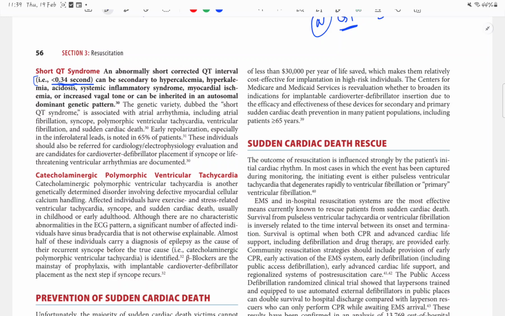HOCM and this, how do we find out? These patients have a normal ECG and no characteristic abnormalities on examination. Many times they are thought to have seizures because these things, syncopes, occur in the late childhood or early adulthood.